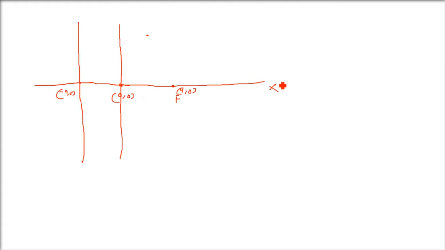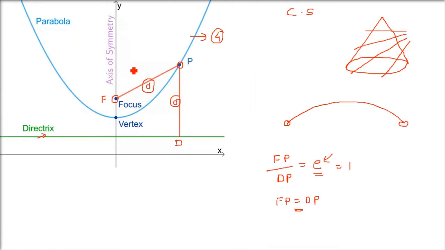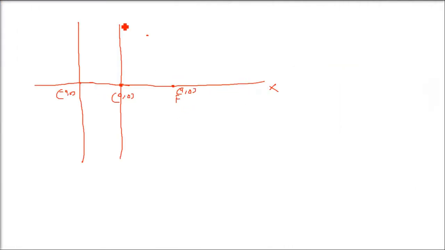Make a straight line parallel to the y-axis. We are taking the axis of symmetry as the x-axis, and the line through the vertex is the y-axis, and the directrix is parallel to this y-axis.